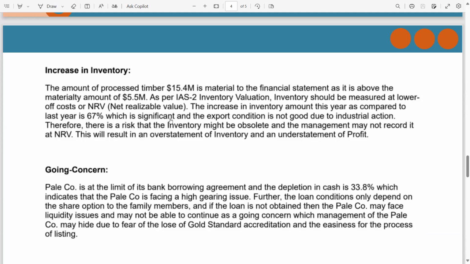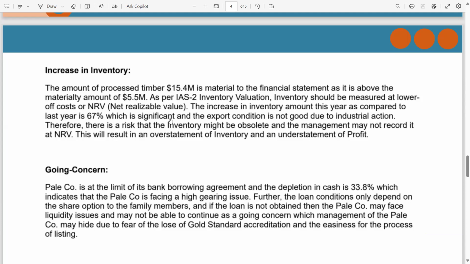And the export condition is not good due to industrial action. Therefore, there is a risk that inventory might be obsolete and the management may not record it at NRV. This will result in an overstatement of inventory and an understatement of profit. We all know the significant risk in the inventory is about the valuation, that the inventory is not valued correctly.